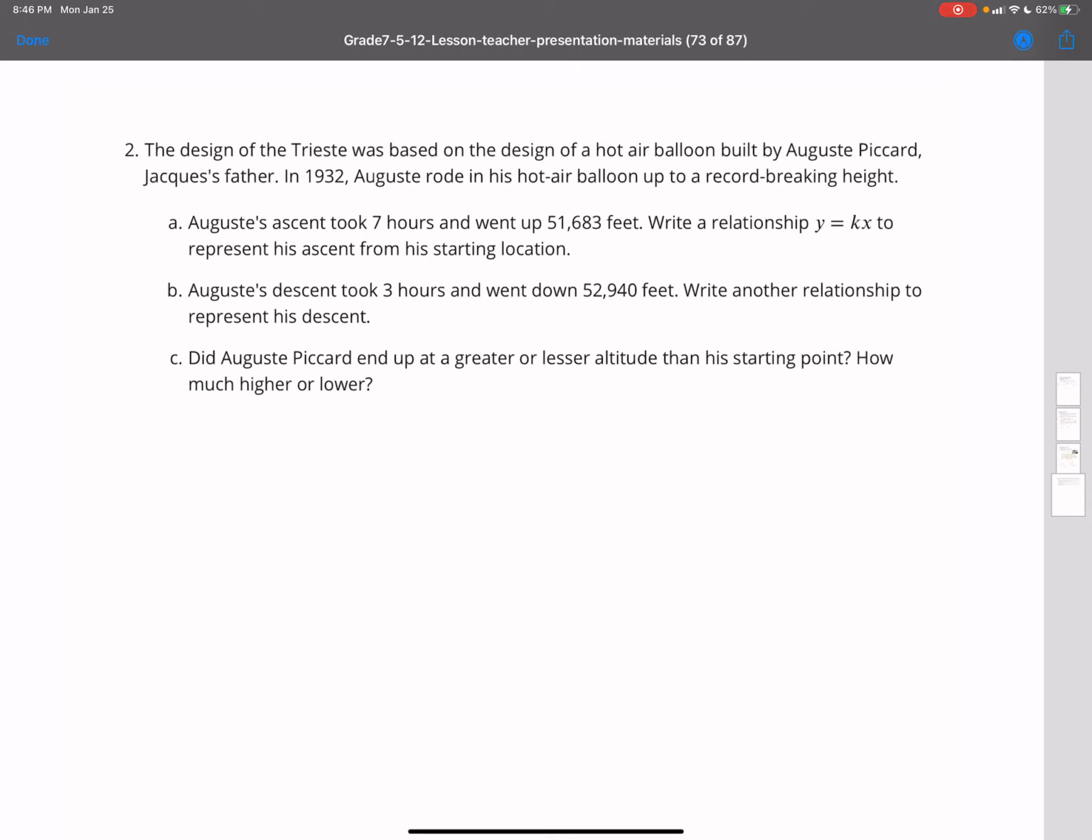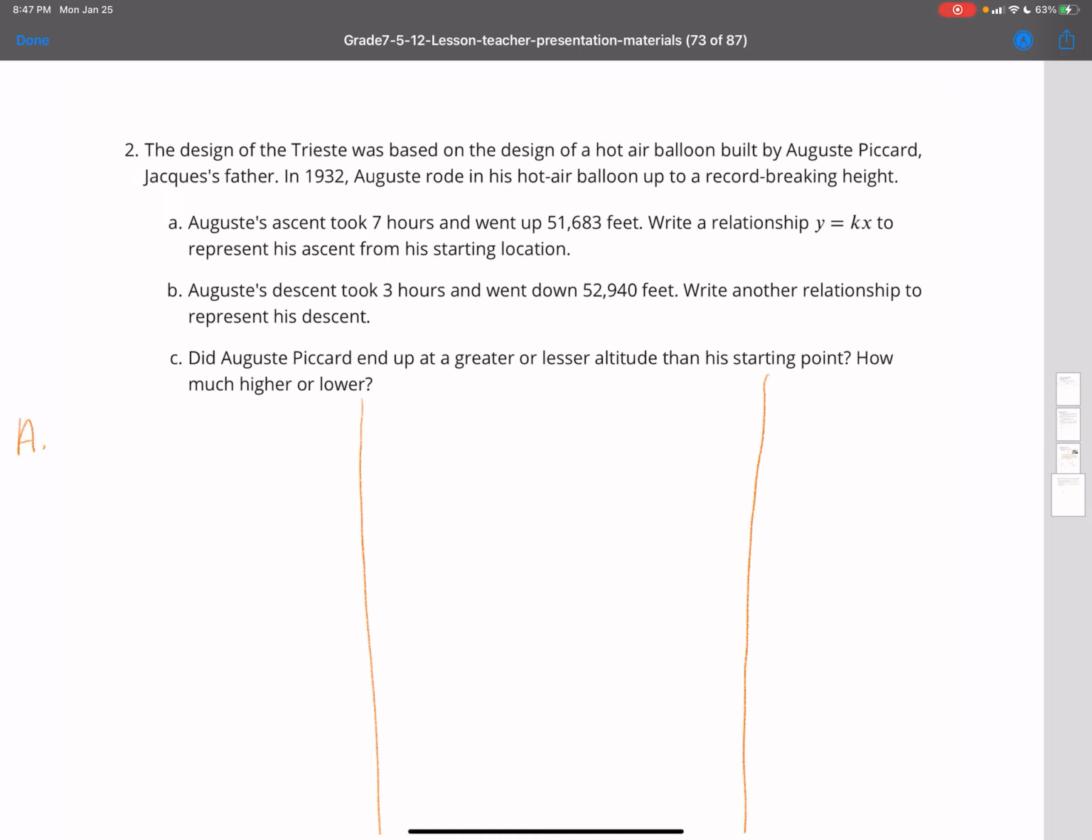Write a relationship y equals kx to represent his ascent from his starting location. Okay, so I'm going to partition my workspace into 3 different sections.